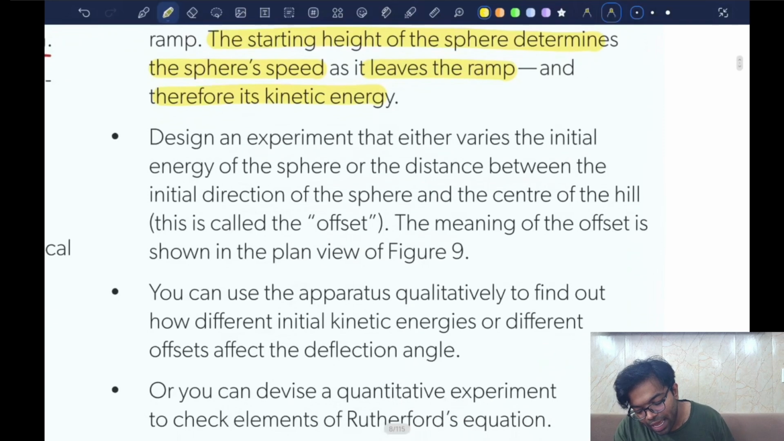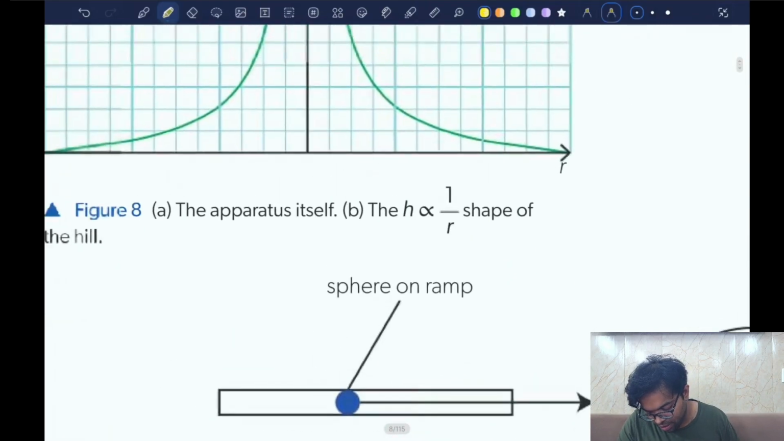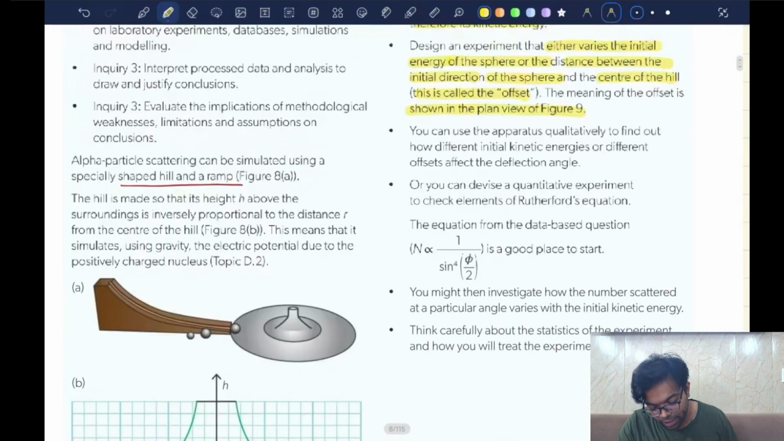Design an experiment that either varies the initial energy of the sphere or the distance between the initial direction of the sphere and the center of the hill. This is called the offset. The meaning of the offset is shown in plan view in figure 9. Okay, where is figure 9? Yeah, so this is the offset angle. I don't think this is particularly that important.